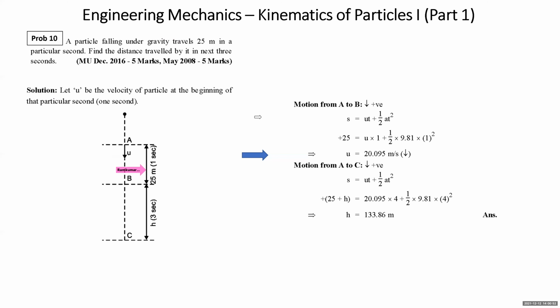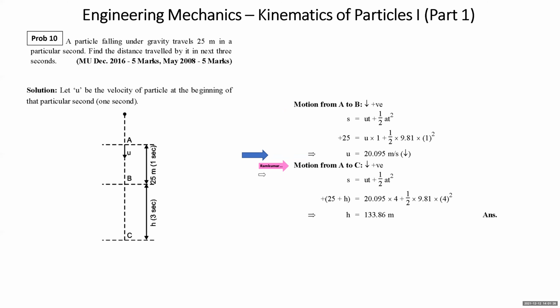So first, students, we will take motion from A to B. When we take motion from A to B, I took downward positive. Distance covered is 25 meters. Acceleration is of course due to gravity. So I wrote s is equal to ut plus half at square. s is 25. Initial velocity is say u at A. u into t plus half gt square. You get the initial velocity at the beginning of that certain second. Now, students, you can take motion from B to C or you can take it from A to C. I have taken motion from A to C directly.